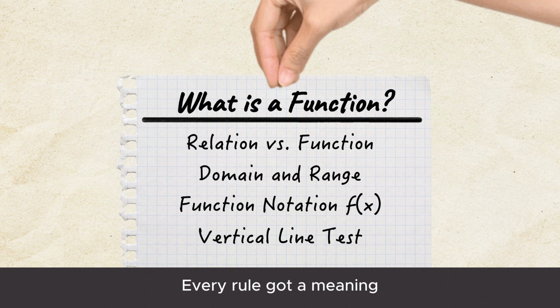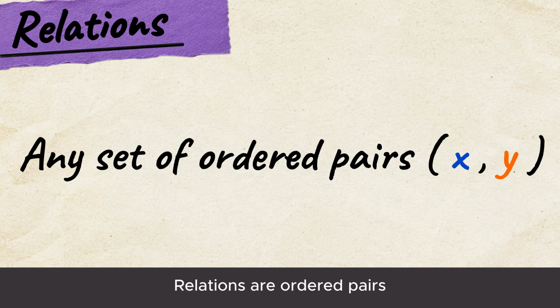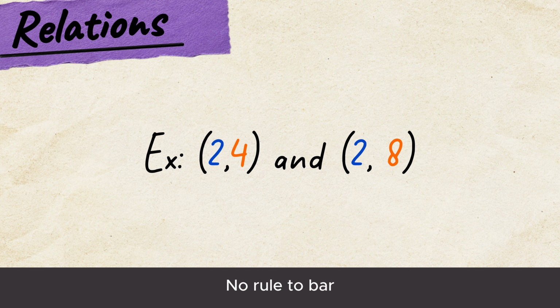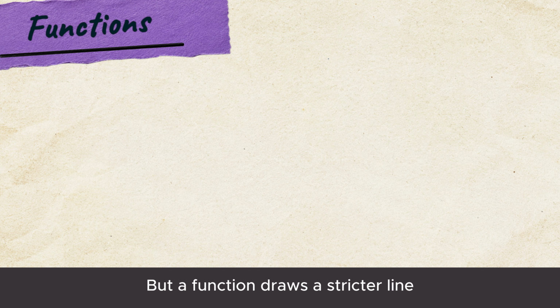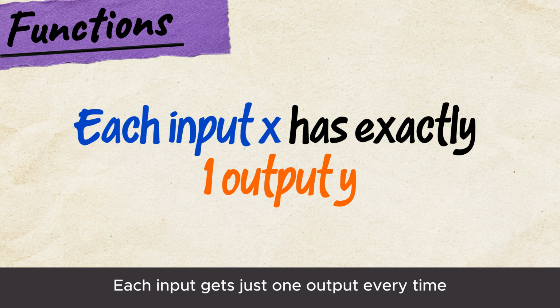Every rule got a meaning. Every graph got a reason. Hey, relations are ordered pairs. That's all they are. Same x can match different y's. No rule to bar, but a function draws a stricter line. Each input gets just one output.